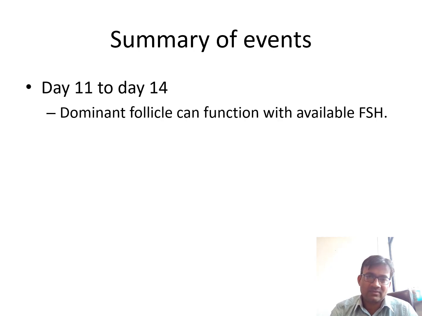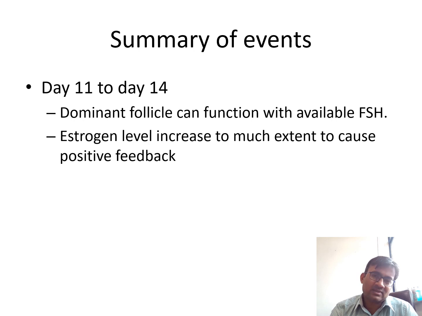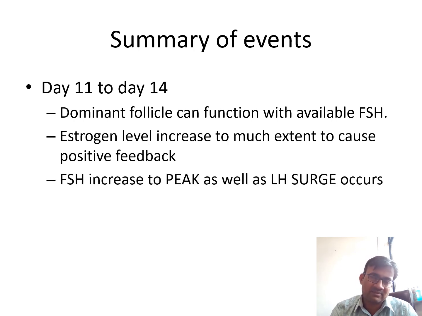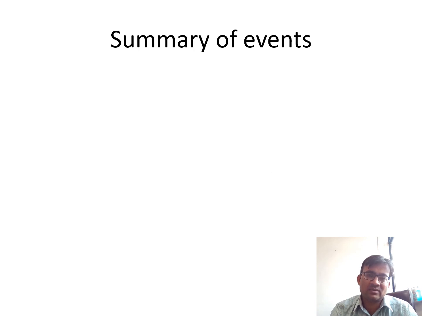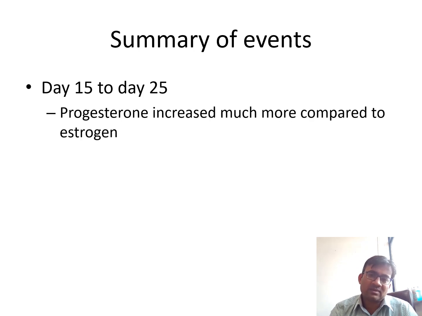Now day 11 to 14, the dominant follicle acts as a result of available FSH, and now estrogen increases to the extent to cause positive feedback mechanism. FSH increases to a peak as well as LH surge occurs, and inhibin also increases, but its peak is around 14 days. So around 14 days this positive feedback mechanism will cause the LH surge and ultimately ovulation is going to occur. And day 15 to 25, now what is occurring?